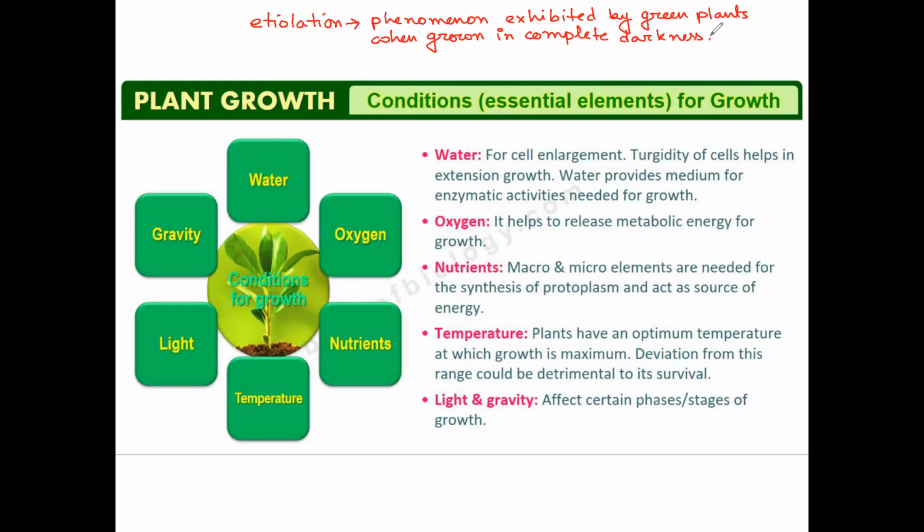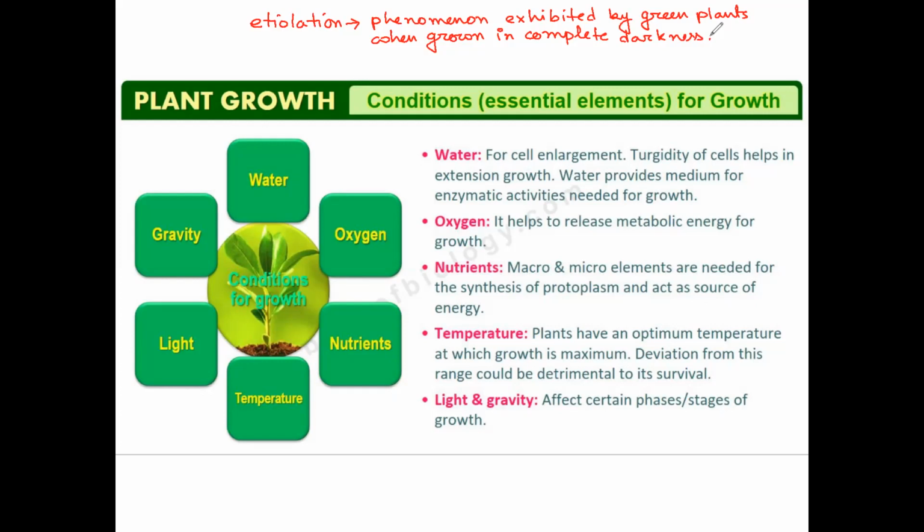Now, you must be having one question in your mind, ma'am, how is it possible that we are growing a plant in darkness? Obviously, it cannot be grown for a very long time, because up to the time it has the storage food material available, it can manage.